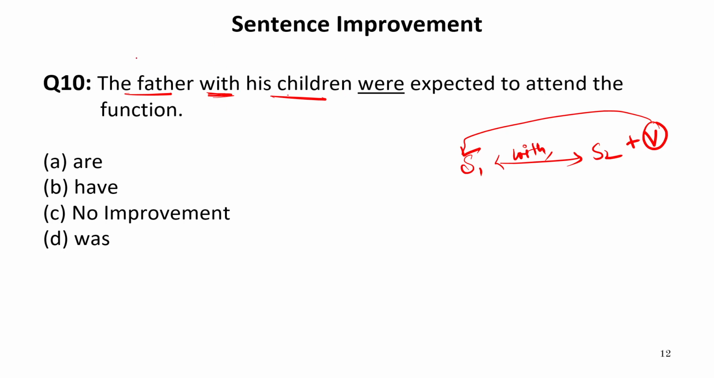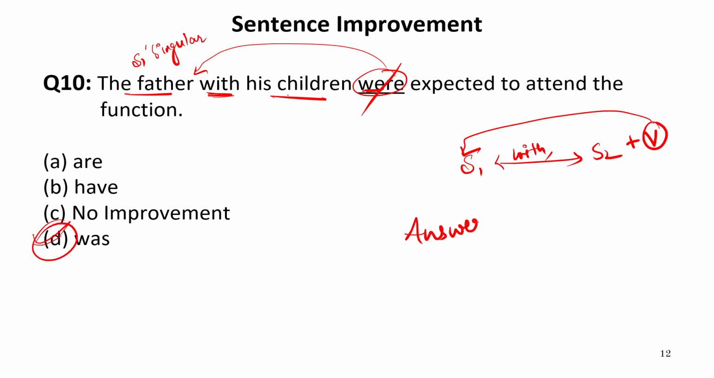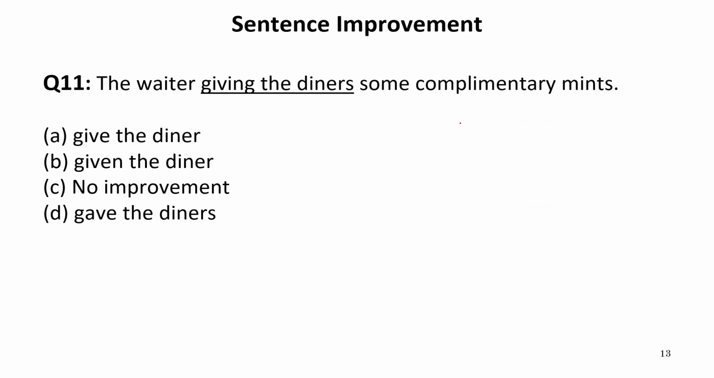So the first subject is the father. We have to use the verb according to the first subject. Now the first subject is father, that means a singular subject. And if the subject is singular, we need the singular form of the verb. So this verb is incorrect. It should be was in place of were. So our answer is D.